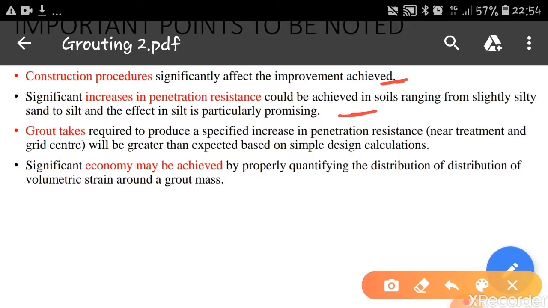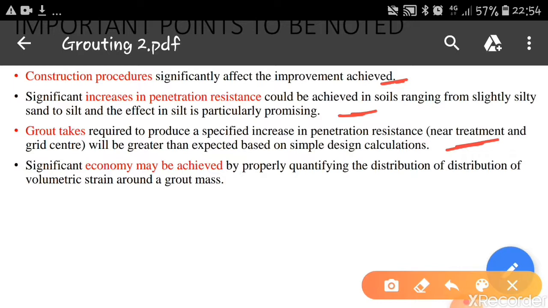In such sands, compaction will be more, hence we get the required results. Ground takes required to produce a specified increase in penetration resistance will be greater than expected based on simple design calculations. It means whatever calculations we do, we can achieve better results from this technique.